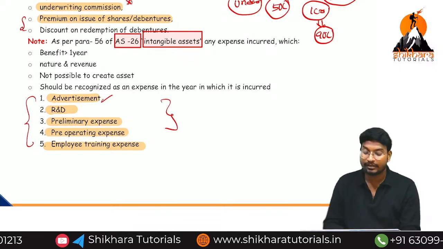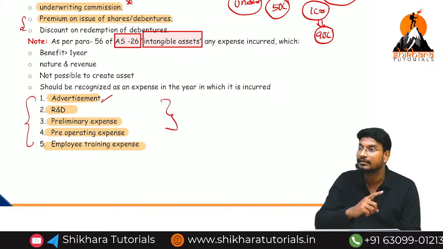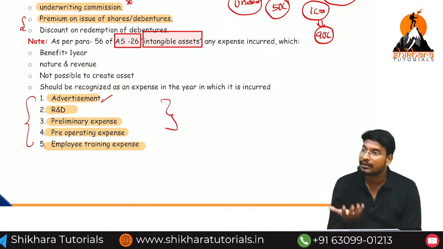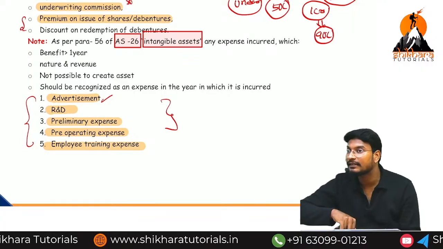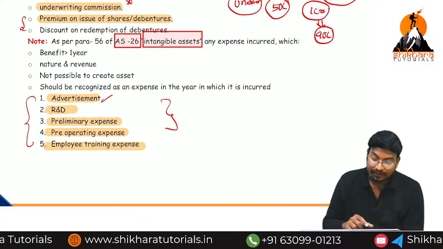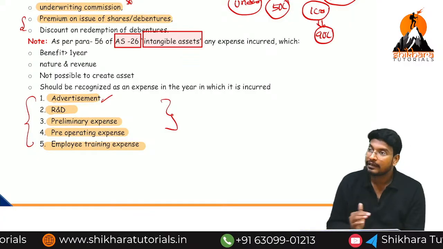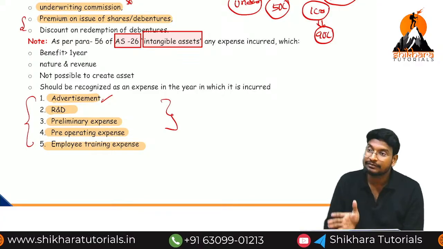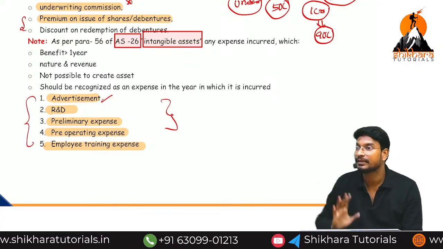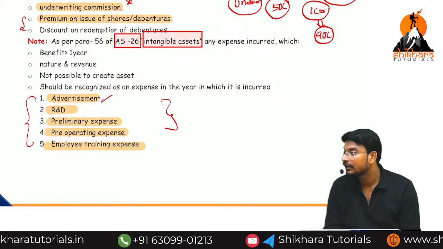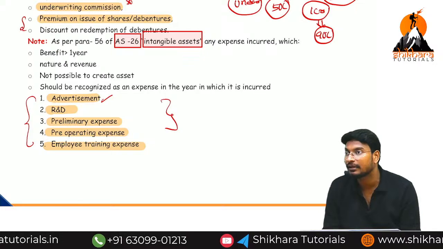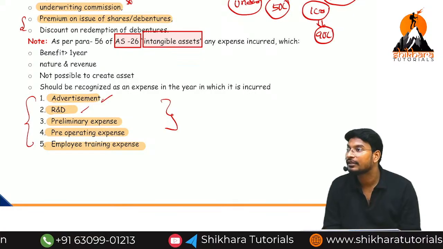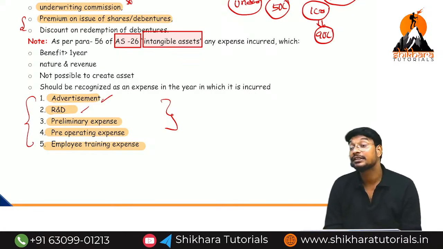Deferred revenue expenses: we incur this kind of expense for the purpose of sales, not for the purpose of fixed assets. Even though it is not for fixed assets, we get a benefit for more than 1 year. Normally these 5 are called deferred revenue expenditures only. But in CMA Inter, we need to classify these 5 expenditures as revenue expenses. Even though they are deferred revenue expenses, we need to classify them as revenue. So R&D means research and development cost.